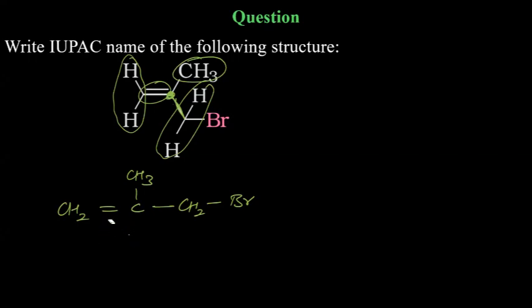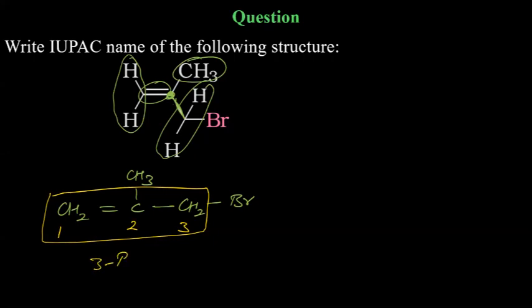So in this case, numbering will be from the left hand side because the double bond is closer to the left hand side. And the main chain is this. It is 3 bromo, 2 methyl, prop 1 ene. You can say propene because in this case, obviously the double bond has to be on the left hand side on the terminal carbon. Otherwise, you can't say it 3 bromo.